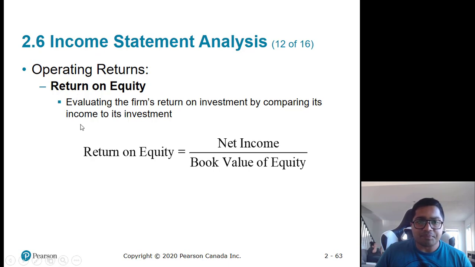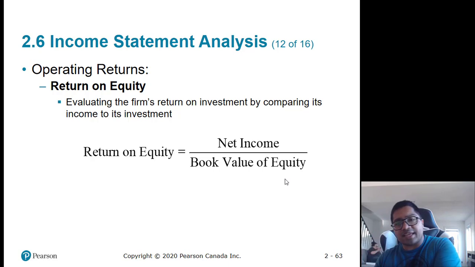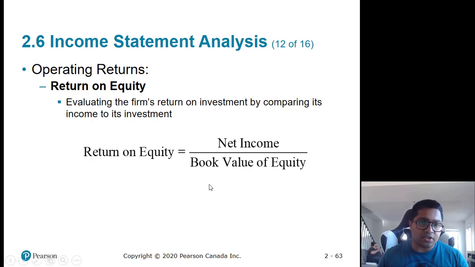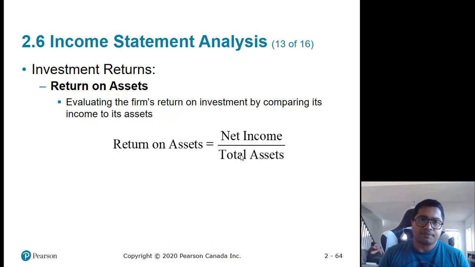Next is return on equity. Return on equity is a return ratio, a very important ratio. It indicates how much money the company is generating for shareholders. Now one problem with this ratio is it uses book value, it doesn't use market value. So it indicates how much money the company has raised from shareholders, and how much net income it is generating for them. But generally it's a decent ratio, even though it has some issues. When I calculate return on equity I use market value instead of book value, but your book doesn't suggest that, so we'll keep at it. So net income divided by book value of equity is return on equity.